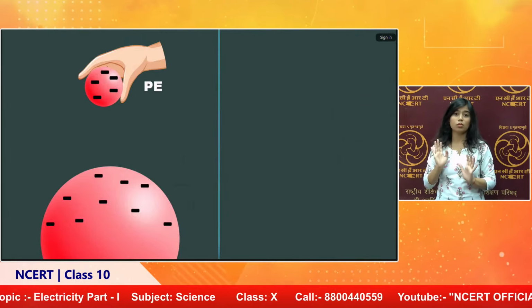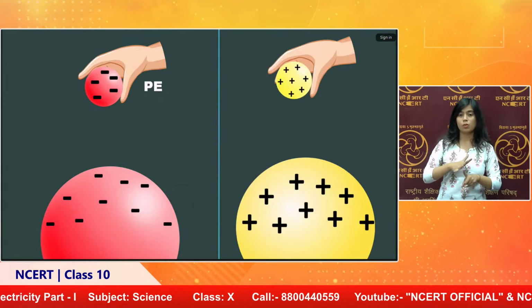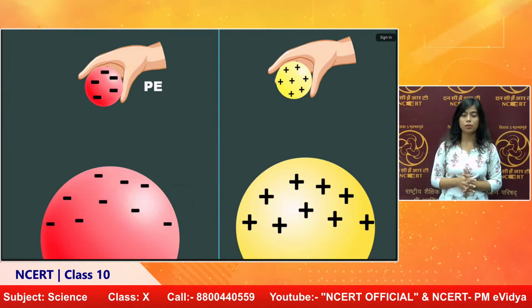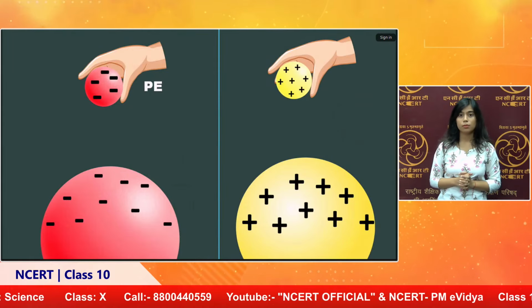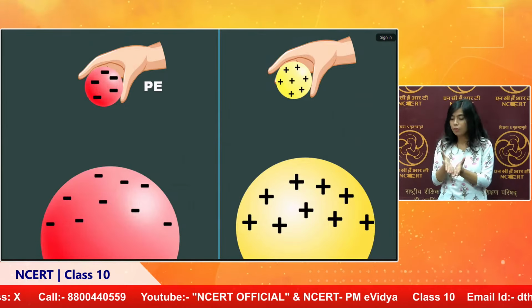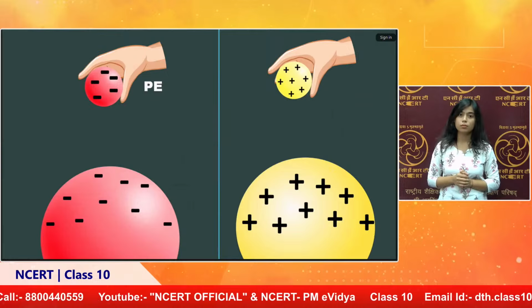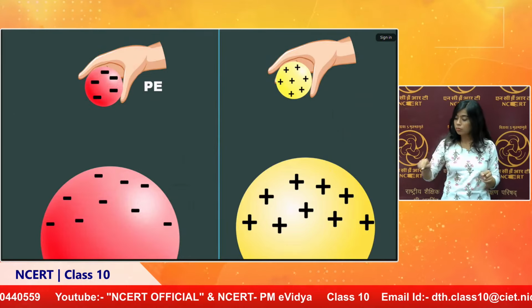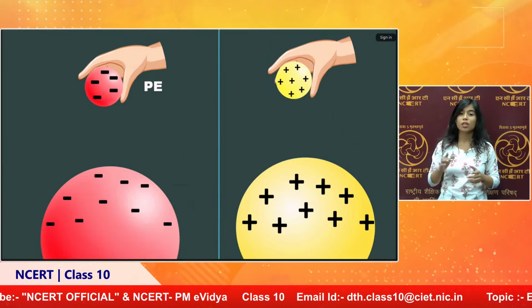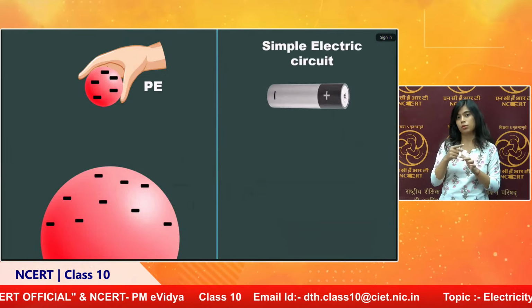If both are positive also, a similar thing happens. So whenever charges are there, there is an electric field surrounding the charges. In order to bring another charge to that particular point, we have to do some work. That work is stored as potential energy. So every point has some potential energy.